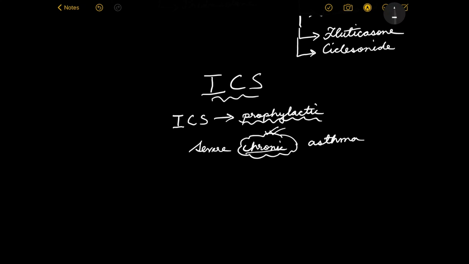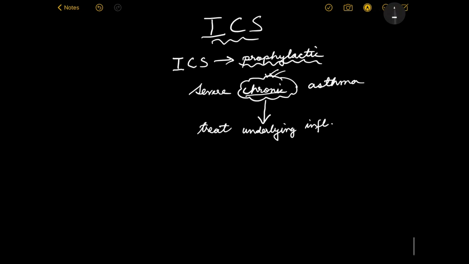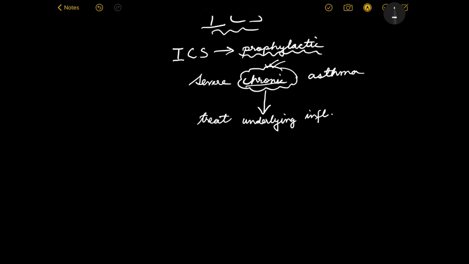That means we not only have to treat the asthma episodes, but we actually have to treat the underlying inflammation. So what exactly do the inhalational corticosteroids do? By being anti-inflammatory, they will actually lead to reversal. Now here is the thing. Whenever we use drugs meant for treating chronic cases, it means it has been happening for a long time.